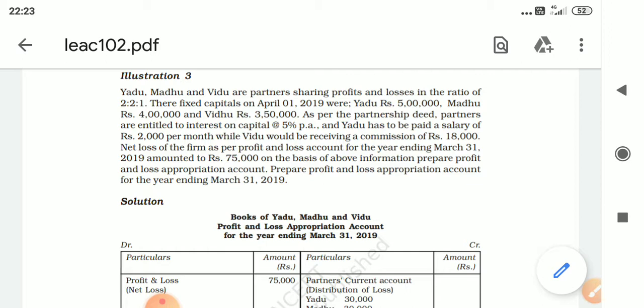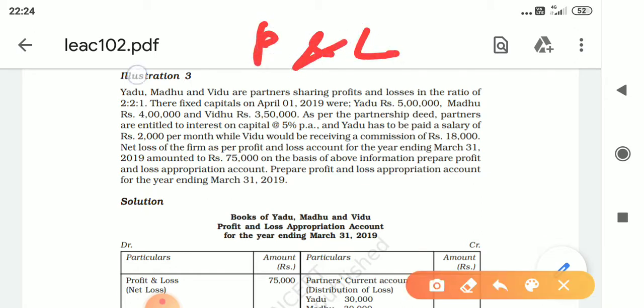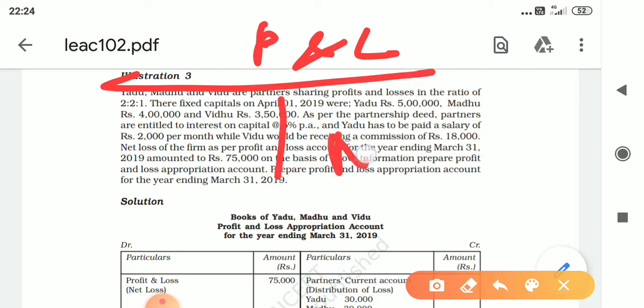What did I teach you? When the firm has incurred a loss, there will be no interest on capital and no remuneration to the partners, even though they are entitled for it. So, where will you have this net loss? If this is your profit and loss account, the net loss will appear here. So from there, the net loss will be transferred to the debit side. Just remember, everything is cross method. In NP also it was cross method, which I told you, the X method. Here also it's like that.